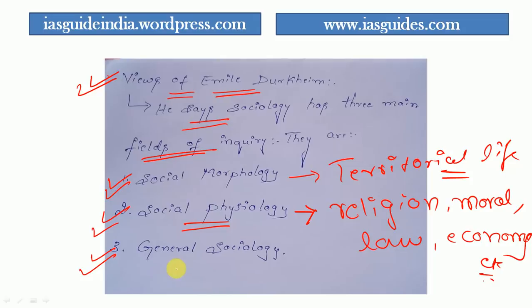And the third field of inquiry is general sociology. General sociology deals with the general characteristics of social facts. The function of general sociology is the formulation of general social laws. These are the three fields of inquiry given by Emile Durkheim.